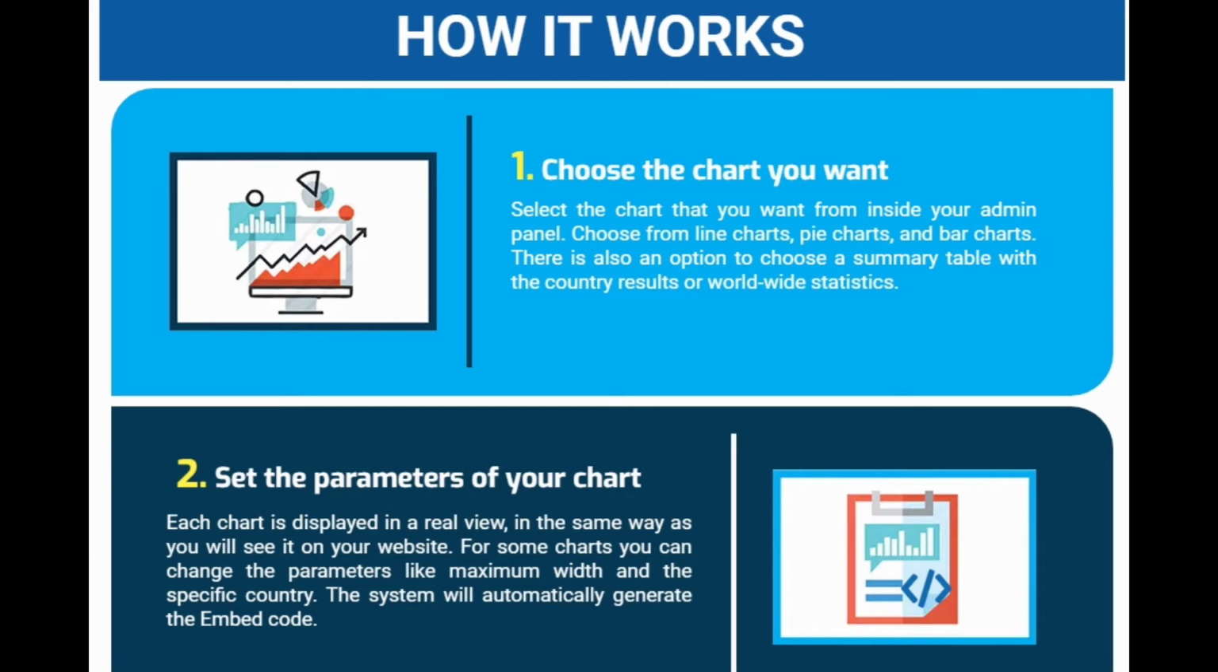Now, the second part is how it works. First, choose the chart you want. Select the chart that you want from inside your admin panel. Choose from line charts, pie charts, and bar charts. There is also an option to choose a summary table with the country results of worldwide statistics.